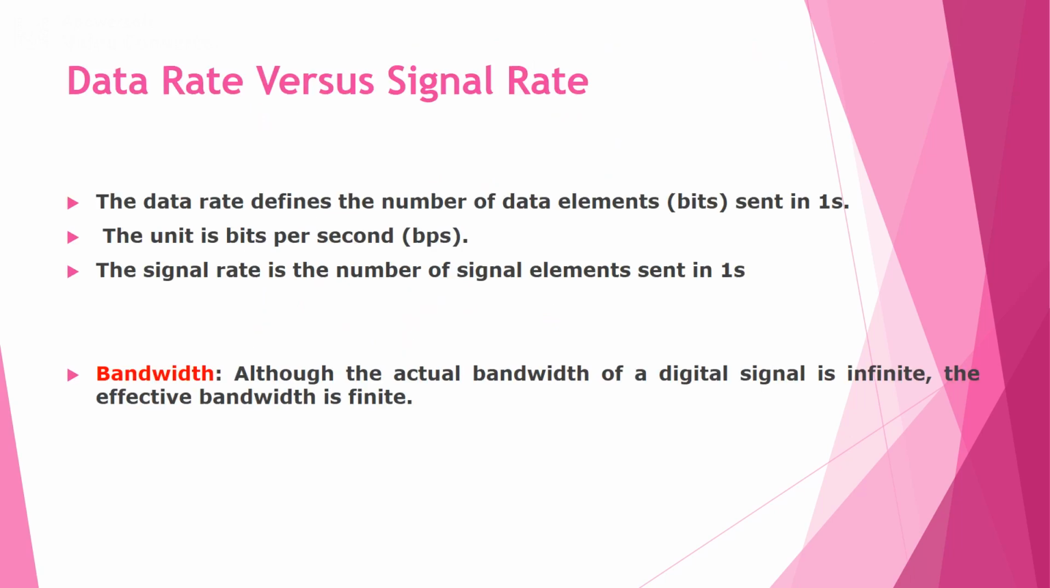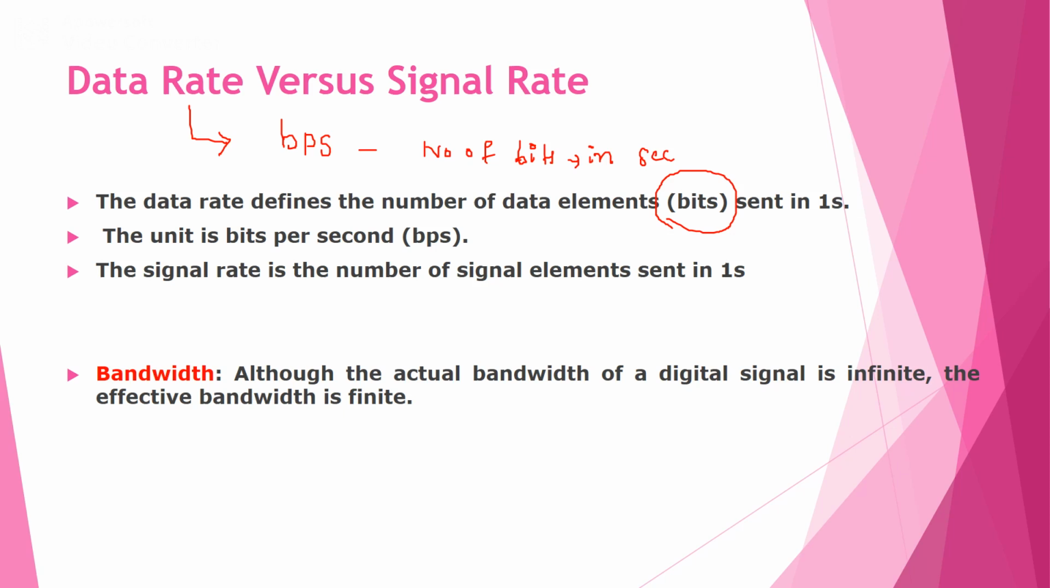Data rate versus signal rate. Data rate defines the number of data elements, in terms of bits, sent in 1 second. Therefore the unit of data rate is bits per second. That means the number of bits transmitted in 1 second. Similarly, the signal rate is the number of signal elements sent in 1 second.